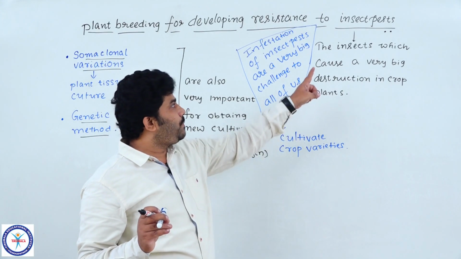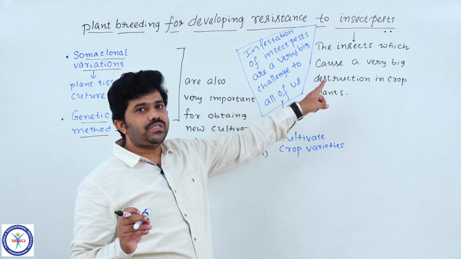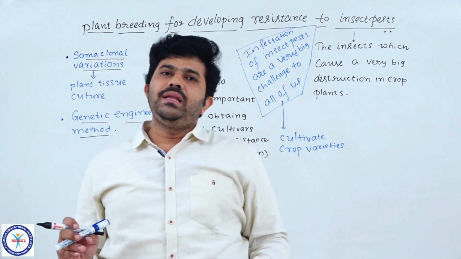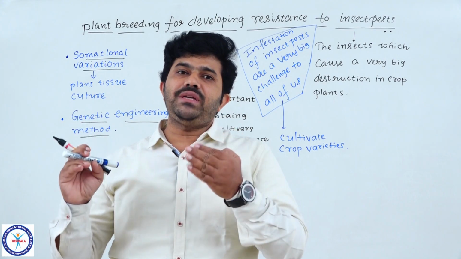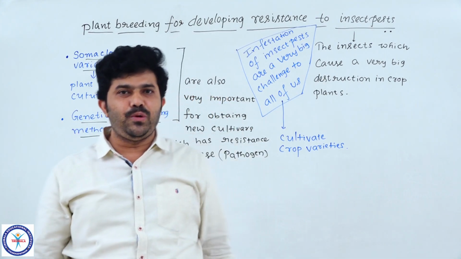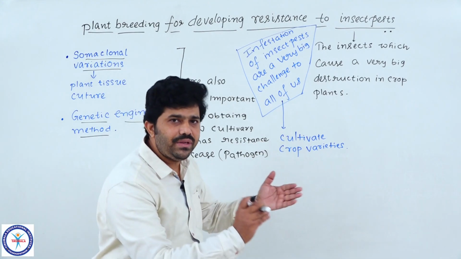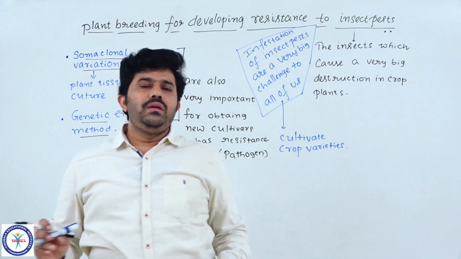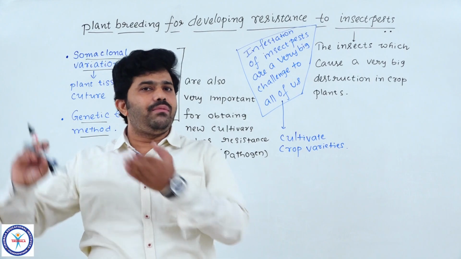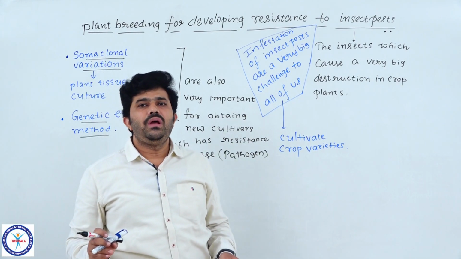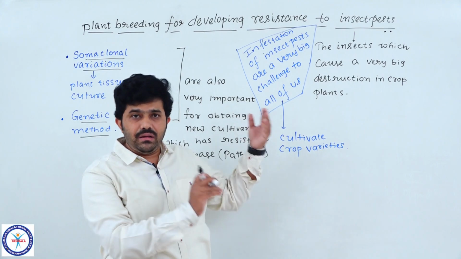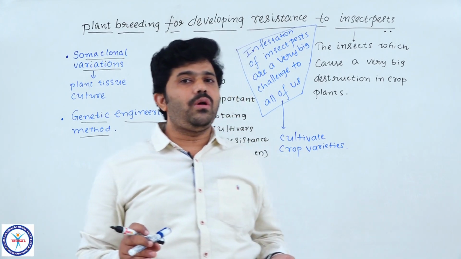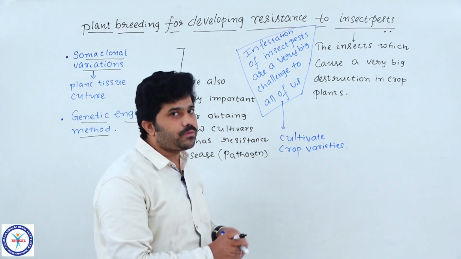So, whatever insect pests we have in our field, you know, right, from crop to crop the infection caused by the insect pests is different. I think you know, students. Suppose we are observing a wheat crop in our field, and in some other person's field they have cotton as their crop, understood? Like that, in some other field they have maize as their crop. So like that we are observing different kinds of crops.